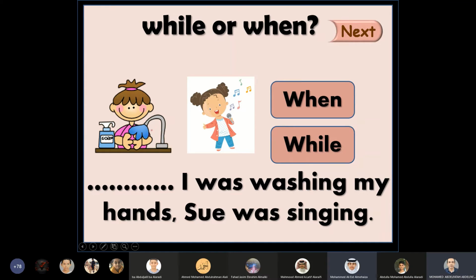The next one is while or when. I was washing my hands, Sue was singing. So, students, the correct answer here is while. While I was washing my hands, Sue was singing. Why, teacher? Because we have here two different subjects, two different situations, two different actions. While I was washing my hands, Sue was singing.